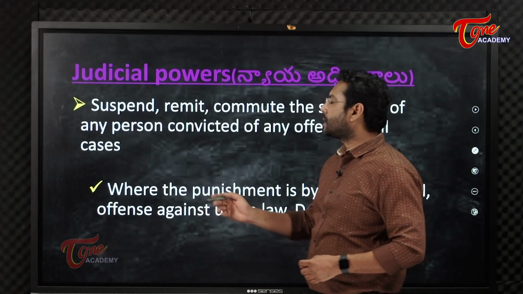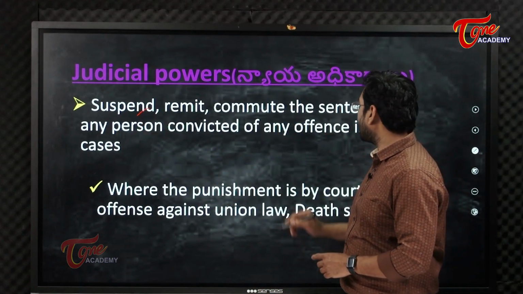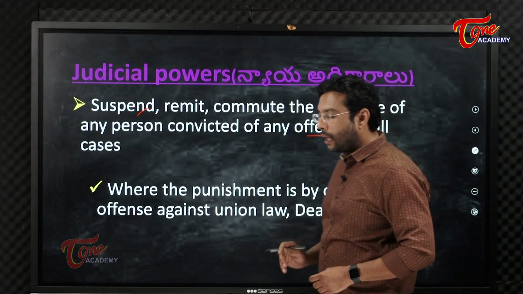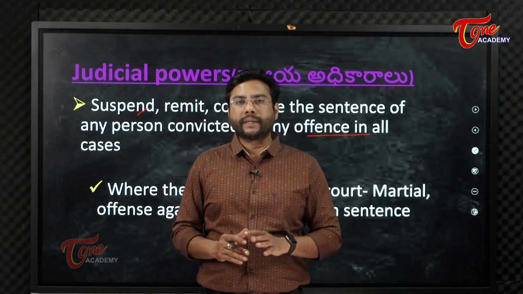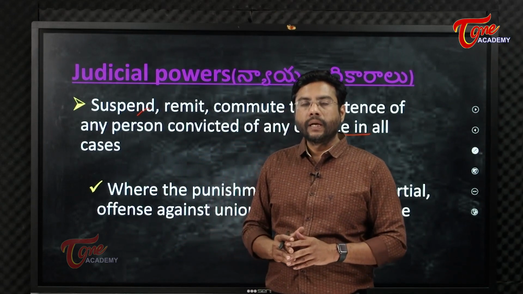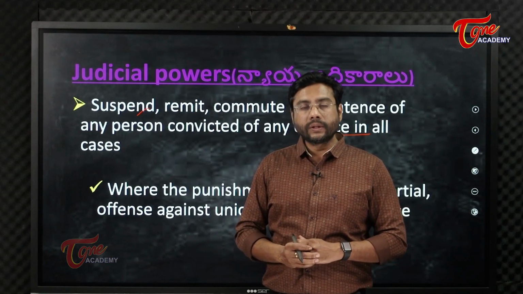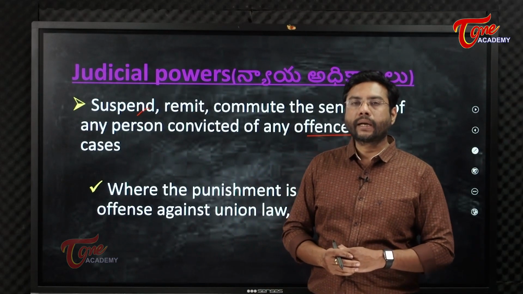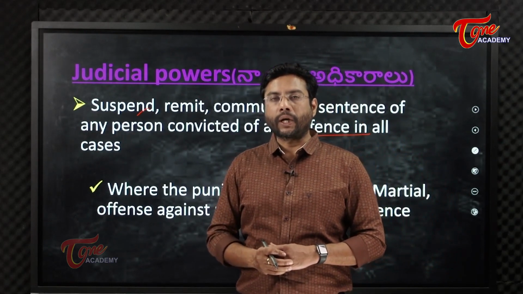So we have suspension, remit, commute. These sentences, again when we say these sentences where the president has the power, where the jurisdiction of the president, whatever the cases are within the jurisdiction of the president could use these powers. And also the president uses this power of pardon under Article 72 on the convictions of court martial also.